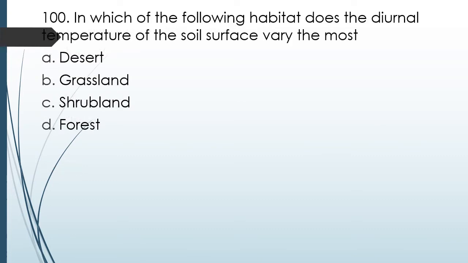Question number 100. In which of the following habitats does the diurnal temperature of the soil surface vary the most? Desert, grassland, shrubland, forest. Diurnal temperature variation means during the day the temperature is at one extreme and during the night the temperature is at the opposite extreme. The correct answer is option 1, deserts. During the day the temperature of the soil surface is very high, very hot, and during the night it becomes very cold.